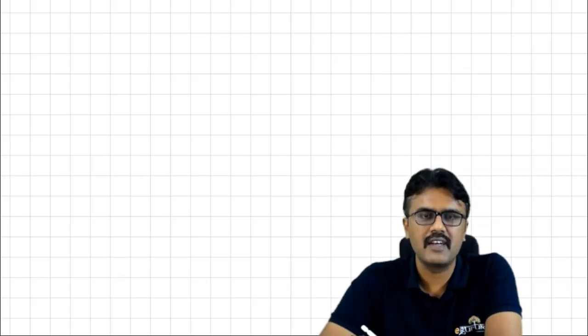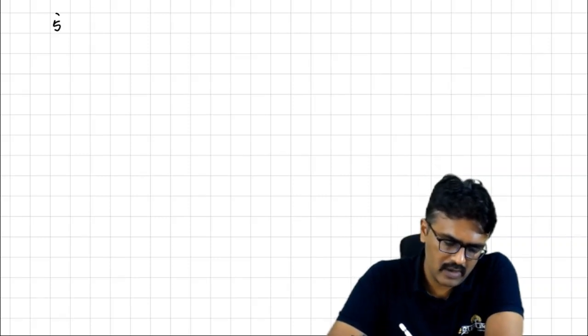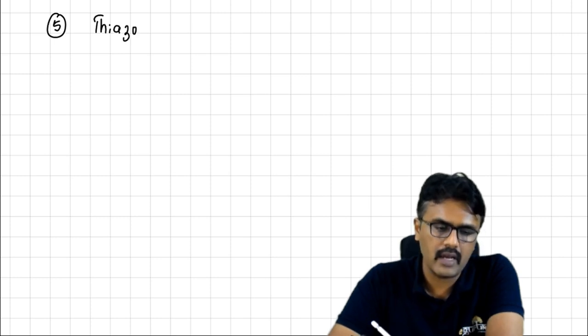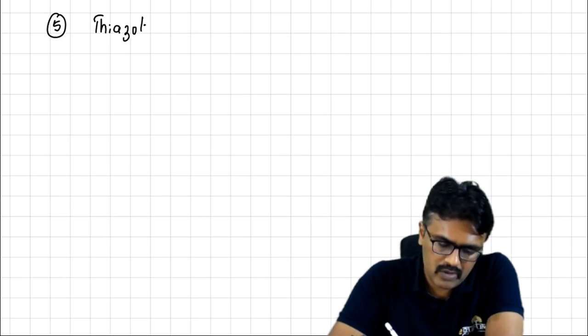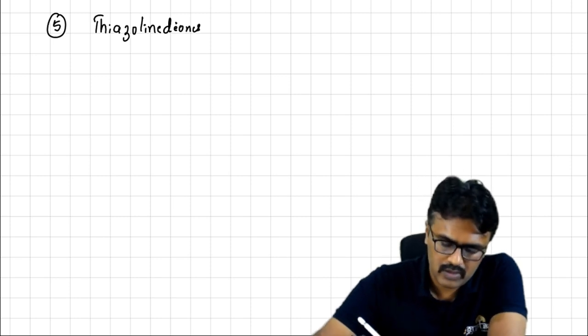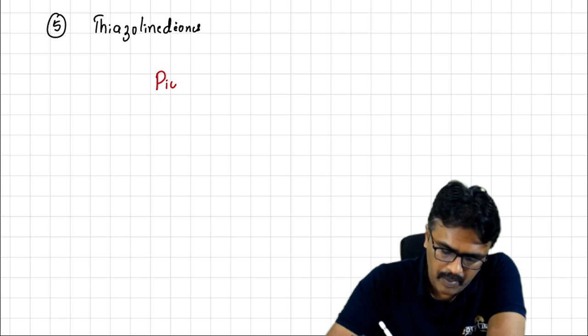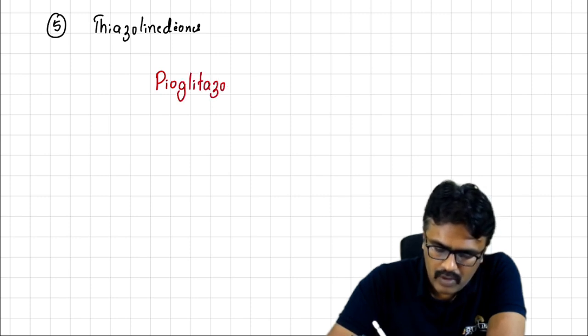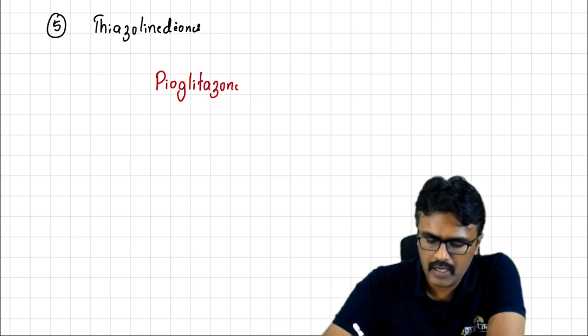The fifth class of drug is called thiazolidinediones, right? In that we have two drugs. One is called pioglitazone, and one more drug is by the name rosiglitazone.